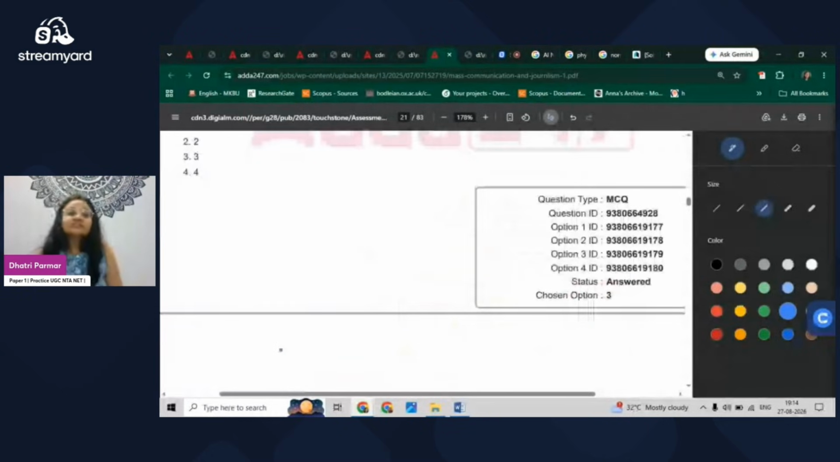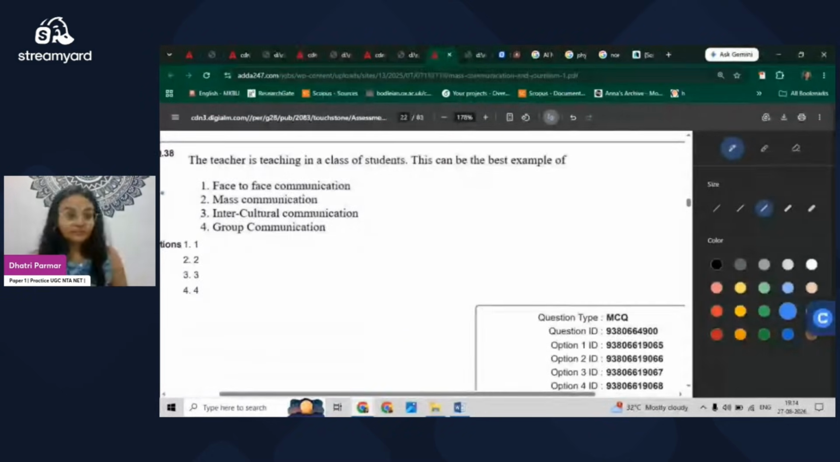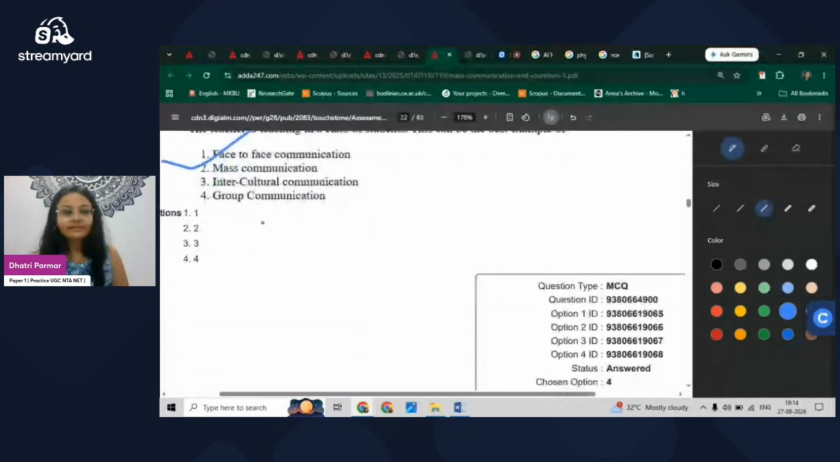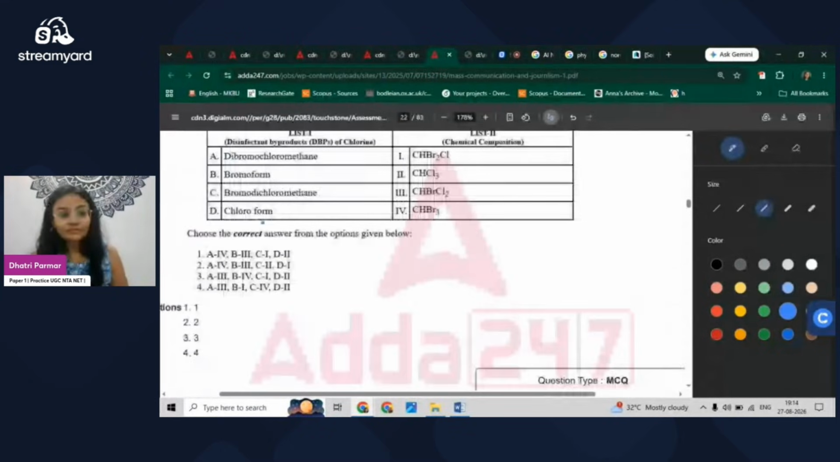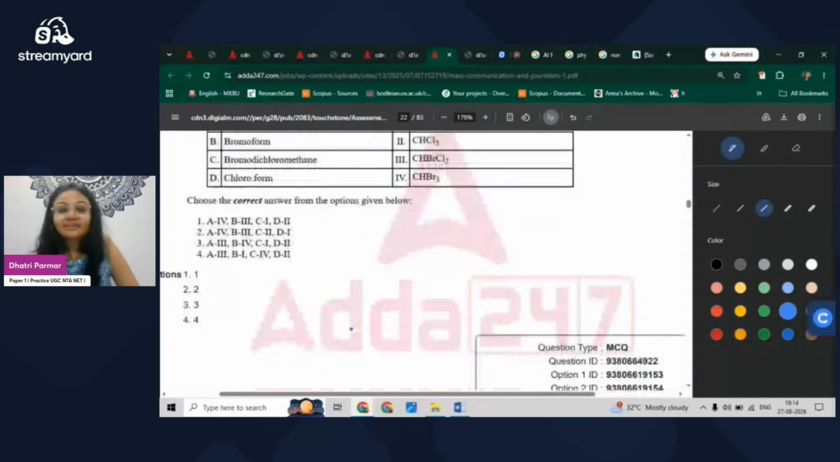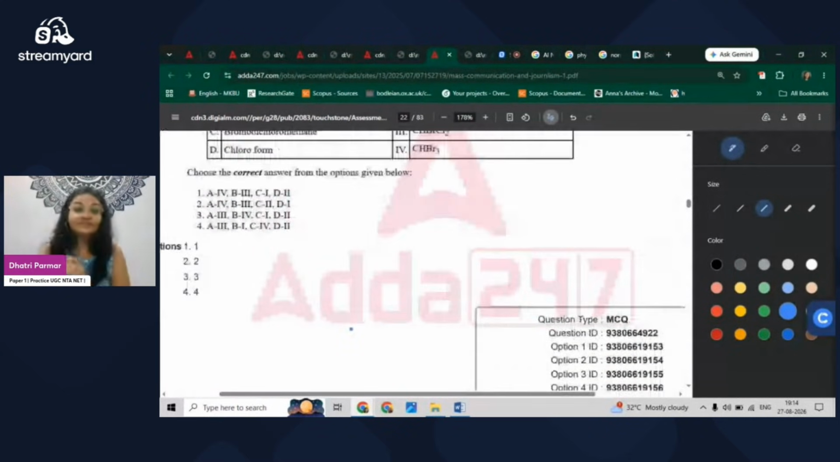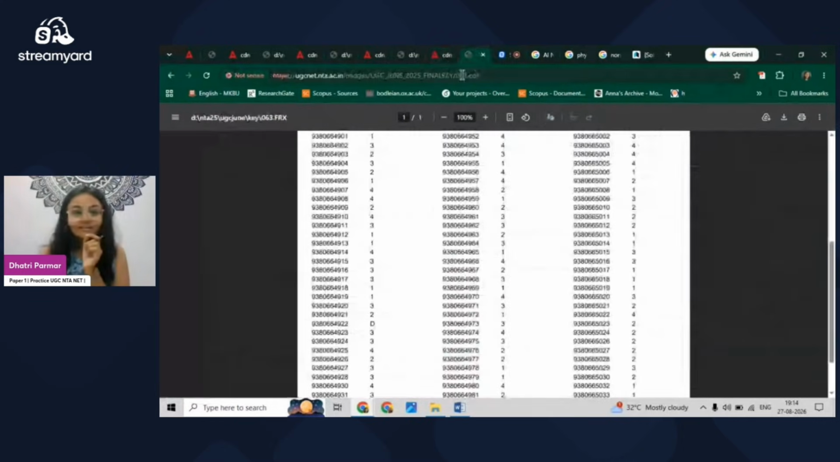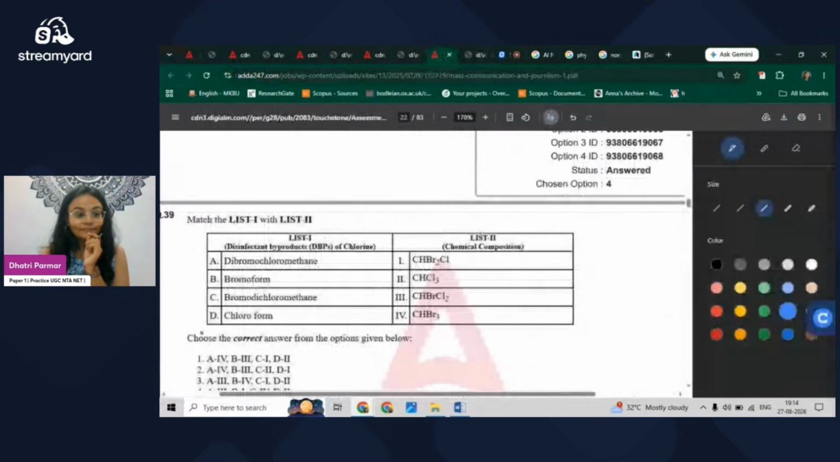The teacher is teaching in the class of students. This can be the best example of face-to-face communication. Quite right. Then we have this very factual one, and I would say this is your guesswork. You have to do it because you can't remember all the scientific names and chemical compositions, and at that time you might get it right because you have lots of questions pending behind as well, and it is said that the answer is B.